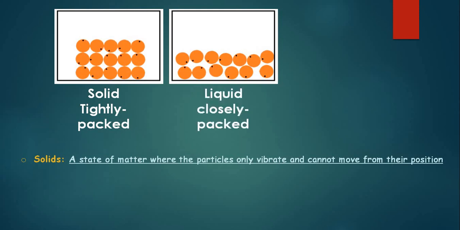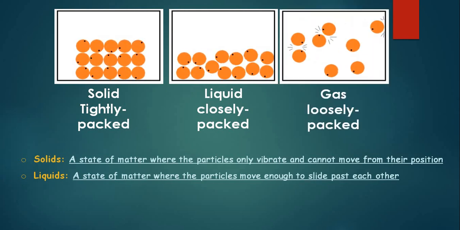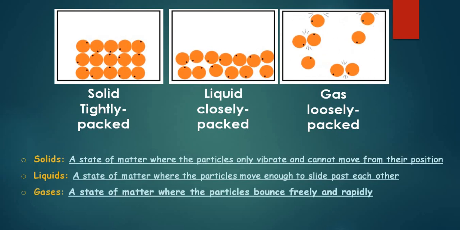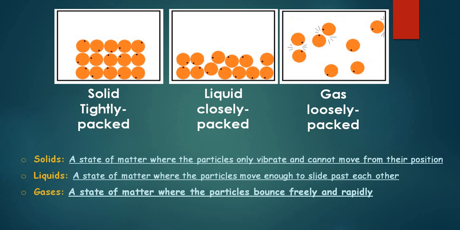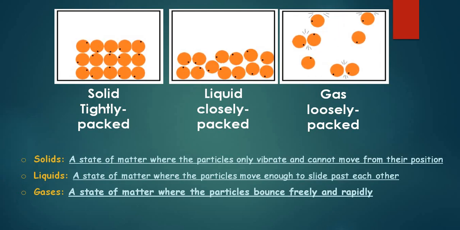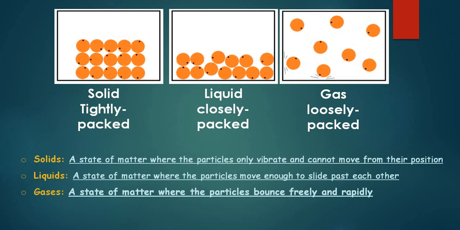Next, liquids. In liquids, the molecules are closely packed, but less close as compared to the solids. That is the reason the molecules have space to move around and they can easily flow. Next, coming to gas. In gas, the molecules have a lot of free space in between them. They can move rapidly, they can move freely, and they fill up the entire container in which it is filled up.